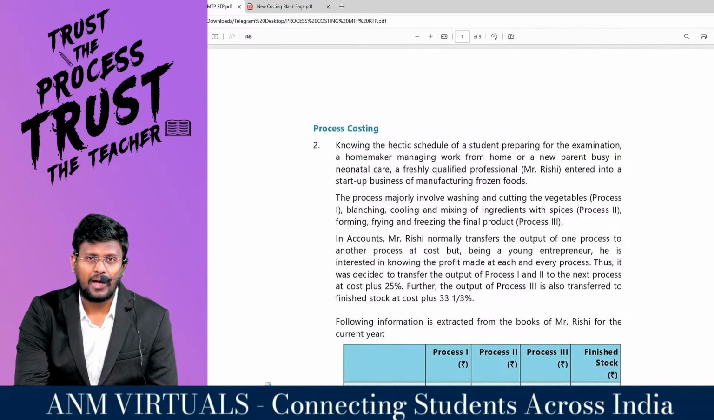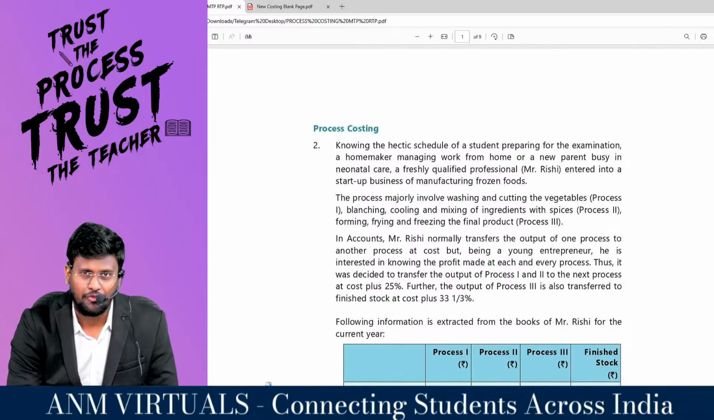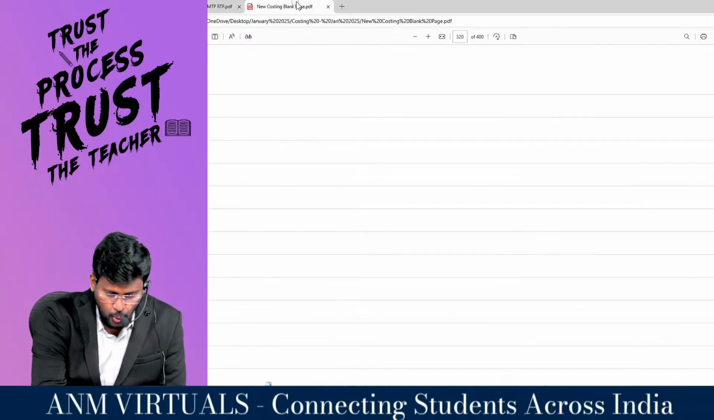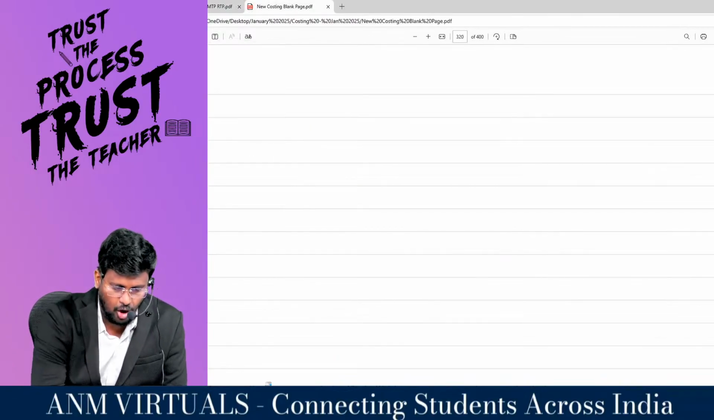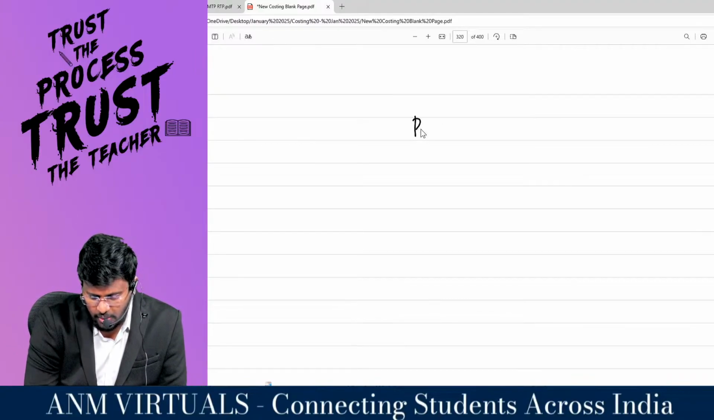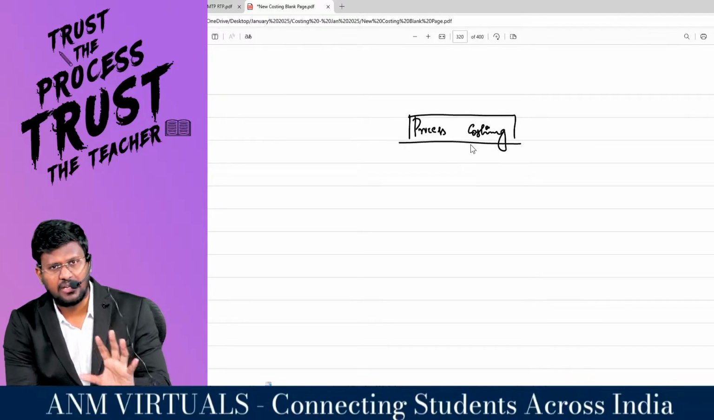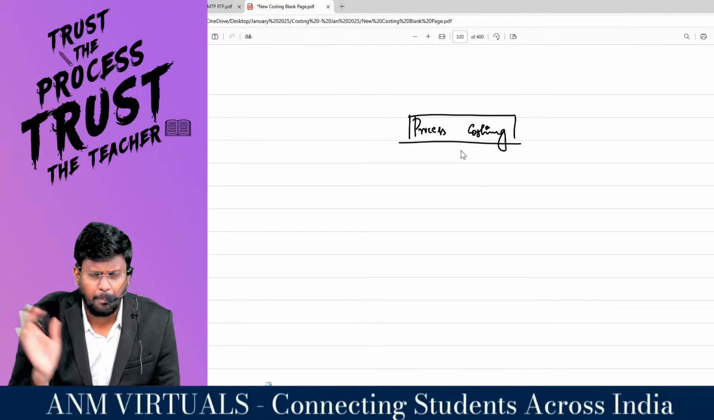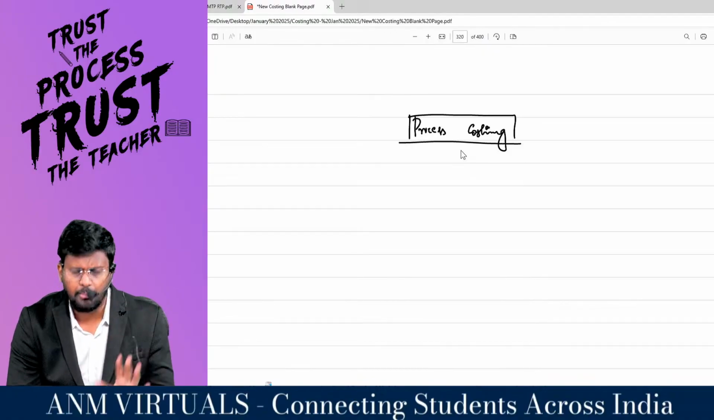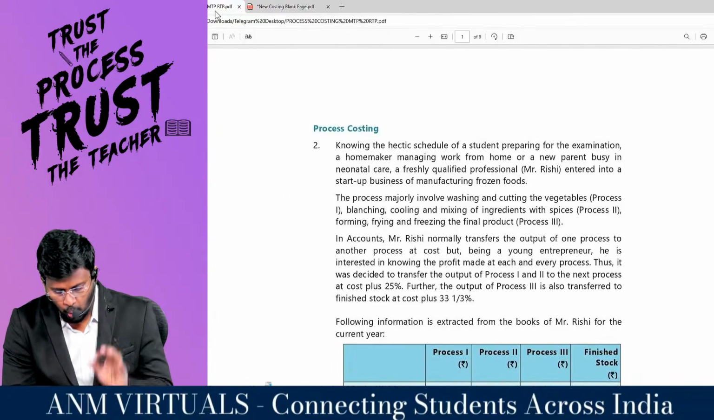Sir, in the last slot, I asked you to do certain questions from the cost sheet. Today, I will shed some light on the chapter process costing. My dear lovable students, process costing is a very important topic for any attempt. The ideal mark for this chapter is 10 marks. 8 to 10 marks will definitely come from process costing. So we have to go through this chapter.